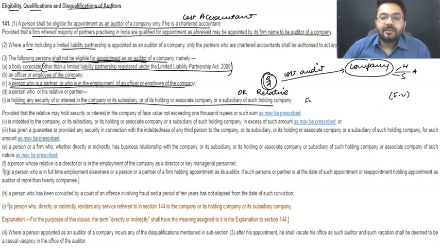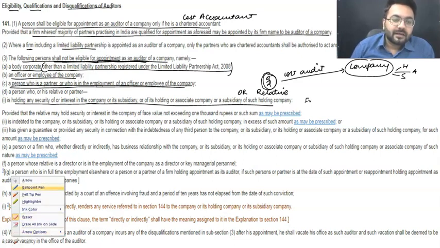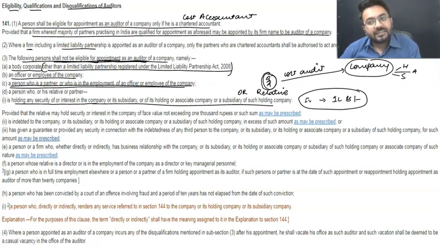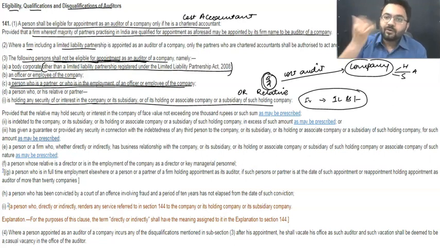Now this limit has been particularly changed. I don't know whether you guys are aware. So face value not exceeding 1,000 rupees, and which may further, as may be prescribed, extend to like 1 lakh rupees face value. If you are holding shares in any company and the face value of those shares is 1 lakh rupees or more, you are disqualified. You cannot be appointed as cost auditor. If your relatives are holding them, again you are disqualified. Okay.